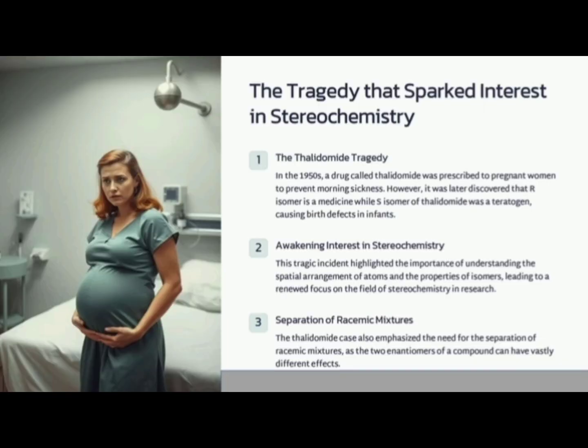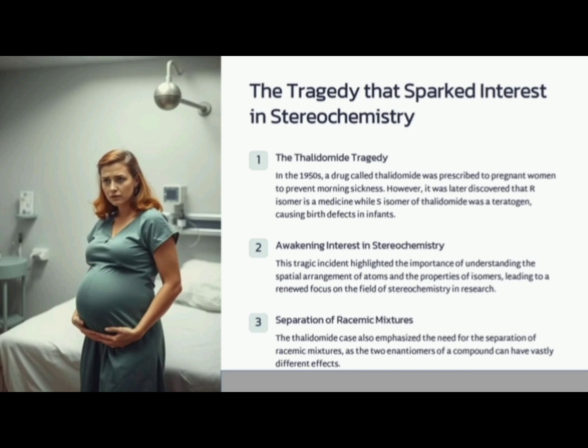So now, what is stereochemistry? Stereochemistry, we can say, is a study of the three-dimensional structure of molecules. We can say it is a chemistry that studies the properties of isomers. Stereochemistry is a study of the relative arrangement of atoms or groups in a molecule in three-dimensional space. And the properties of many drugs depend upon their stereochemistry.